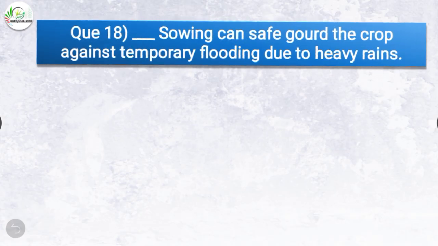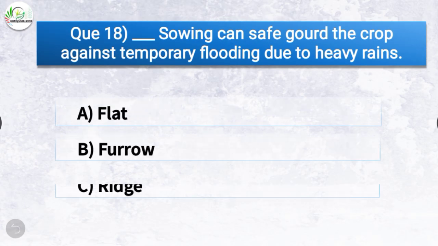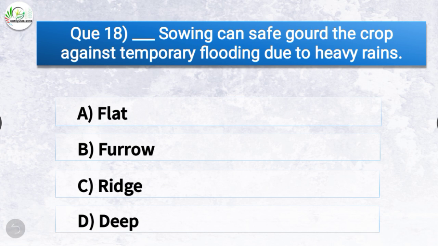Question number 18. Dash sowing can safeguard the crop against temporary flooding due to heavy rains. The options are flat, furrow, ridge or deep. The correct answer is option C, ridge. Ridge sowing can safeguard the crop against temporary flooding due to heavy rains.